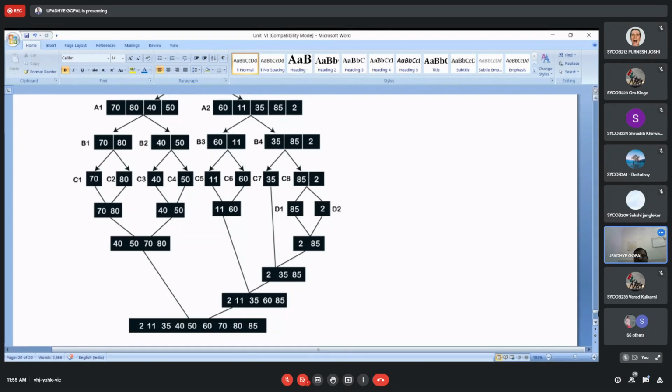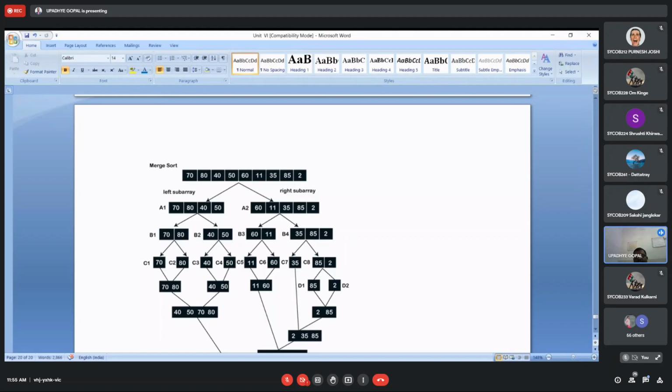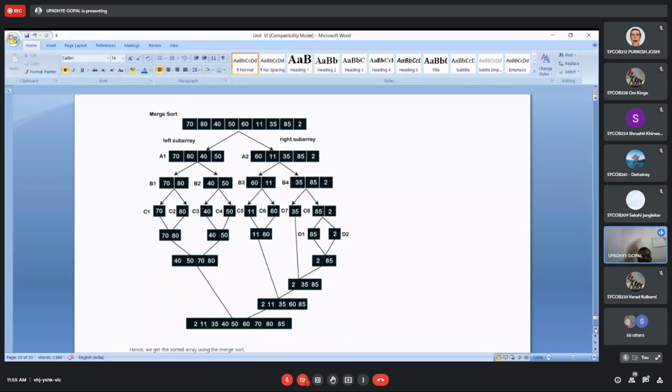Okay, so this way the algorithm is working. What we have done in this particular algorithm: first of all, divide the given elements, and then merge the elements. Divide and conquer. Conquer means merging. And merging is done with the help of two functions. First function is compare and second function is swap. In comparison, the values will be compared, and in case of swapping, position will be shifted depending upon the value consideration. So the same thing is there in this particular example.